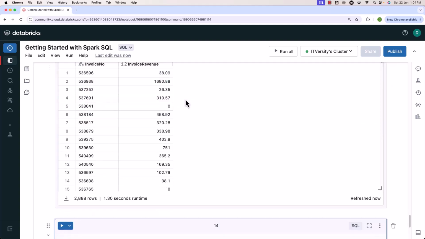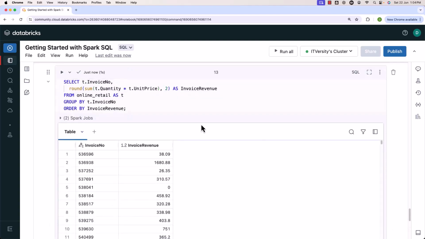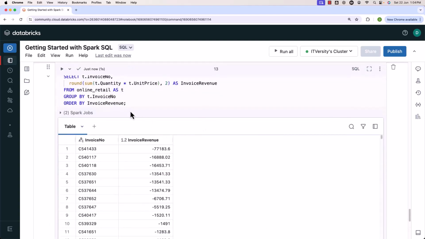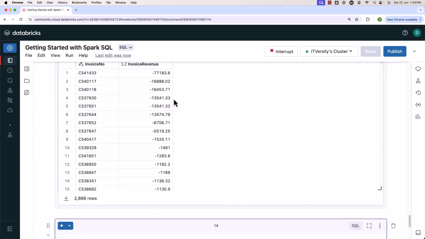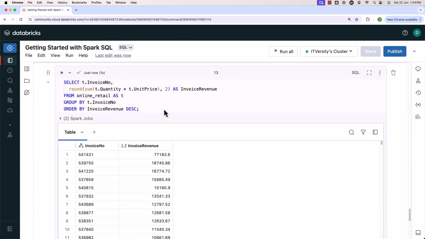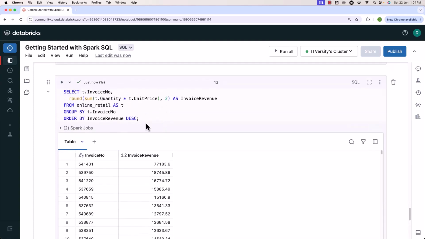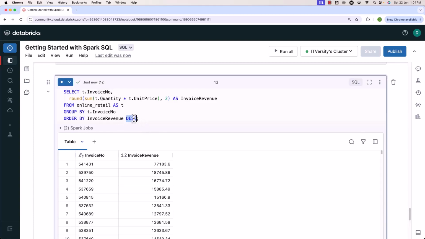Now let me run this. You should be able to see the outcome as per the expectations. In this case, data is sorted in ascending order. I would like to sort the data in descending order by invoice revenue. Hence, I would like to say DESC here. This will ensure data is sorted in descending order. The default is ASC, which means ascending order. However, it makes sense to see the data in descending order by invoice revenue. Hence, I have changed it to DESC here.